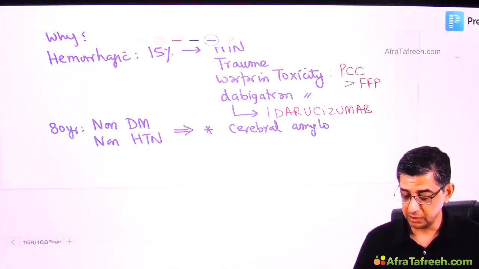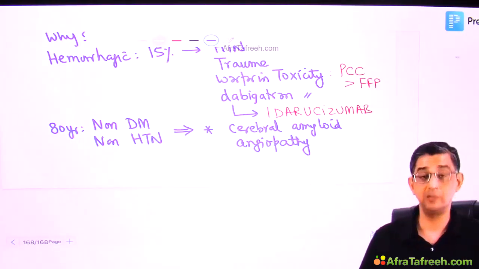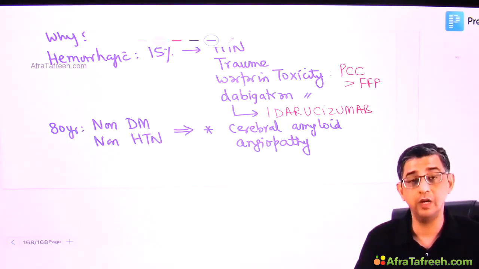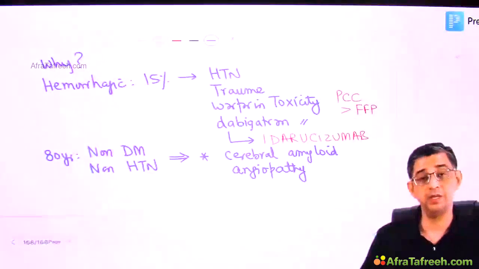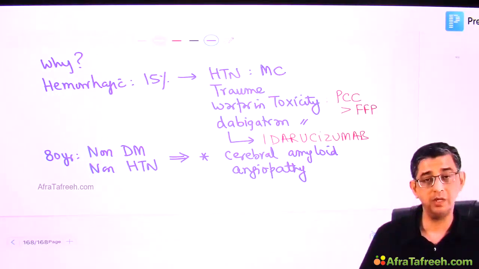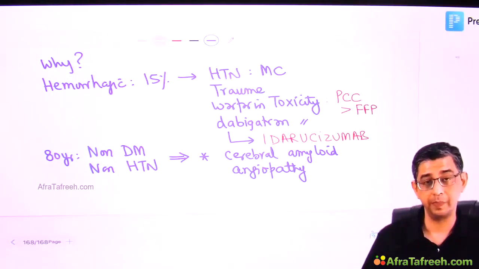I will explain to his son that in old age, the brain blood vessels can become fragile, and the condition responsible for this is called cerebral amyloid angiopathy. Why it is important from the exam perspective is because this is a manifestation developing in a non-diabetic, non-hypertensive patient. So whenever you read this scenario that I have written for an extremely old age person, CAA should definitely be considered. And that highlights, I agree hypertension is the commonest one, but non-hypertensive patients can also die because of development of stroke.